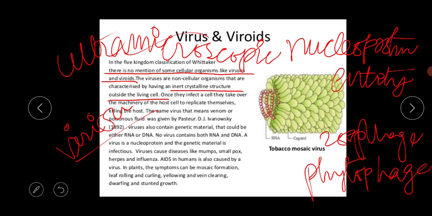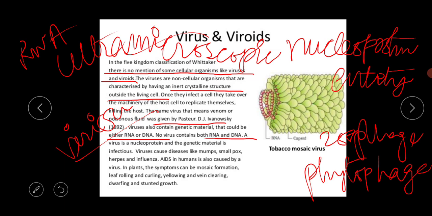Once they infect a cell, they take over the machinery of the host cell to replicate themselves, killing the host. The name virus, which means venom or poisonous fluid, was given by Pasteur. D. J. Ivanowsky in the year 1892. Viruses contain genetic material that could be either RNA or DNA. No virus contains both RNA and DNA. Normally the genetic material of the virus is RNA.